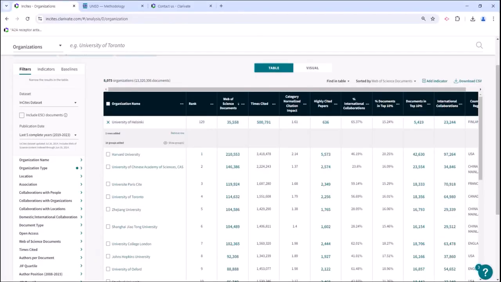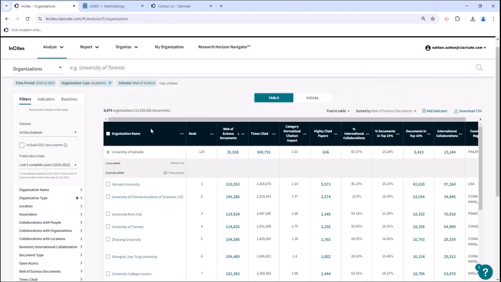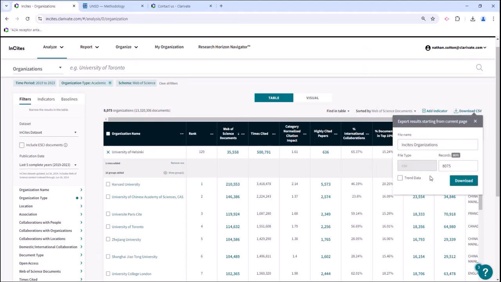If you'd like to run an analysis outside of InCites with this data, you can download either the entire table here. So I'm going to go over to the right-hand side, download CSV, hit export single records. I can download this entire table, or I can download trend data. So if I click on this, it will download each year, in this instance, 2019 through 2023, each single year, and all the documents and times cited there. And then it will limit you to you and 250 of your friends.